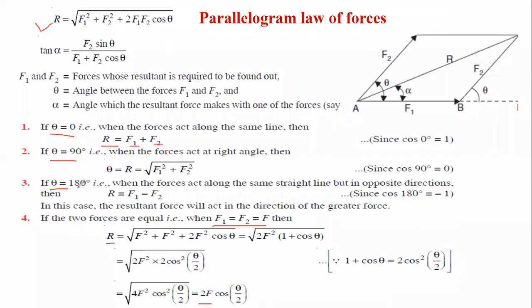And when we put 180, cos 180 is minus 1, and you'll get F1 minus F2. And when the two forces are equal, your resultant force formula is 2F cos theta by 2. If you remember all these formulae, they may be asked in your MCQ questions.